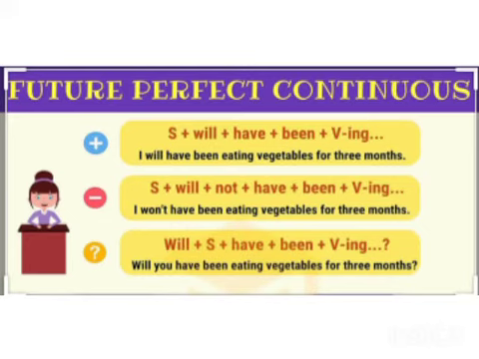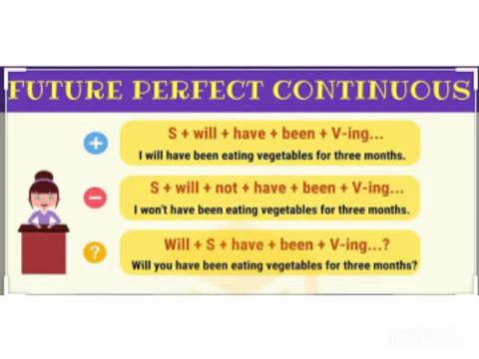Let's move on to the last tense of future, that is future perfect continuous tense. Here also we have got three types of sentences: affirmative sentence, otherwise called positive sentence, negative sentences, and the interrogative sentence. Let's start the structure for the affirmative sentence. Here we have subject plus will plus have plus been plus verb ing, otherwise called present participle plus object. Yes, here is an example for you. I will have been eating vegetables for 3 months.